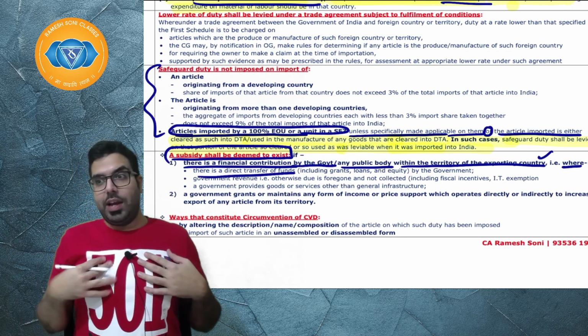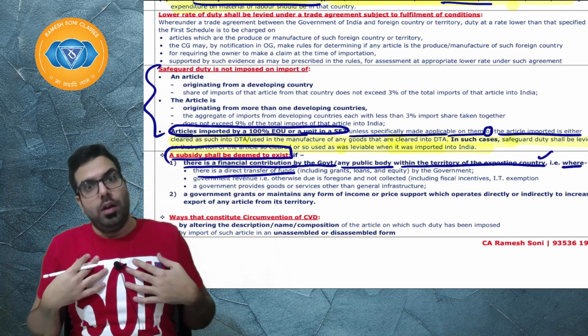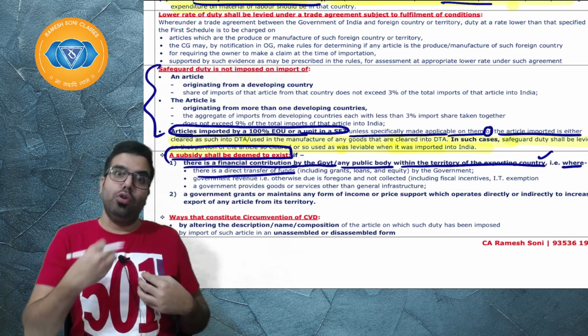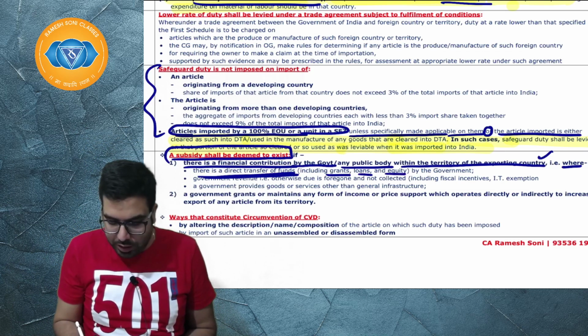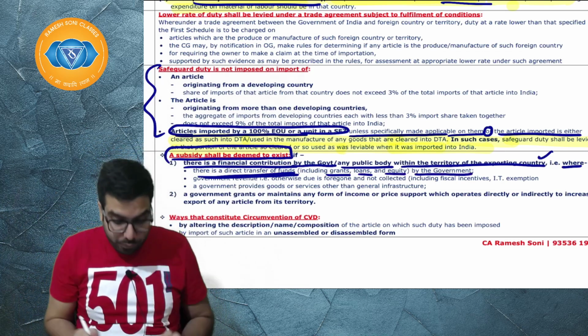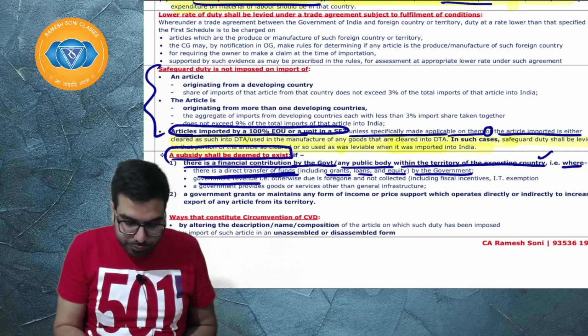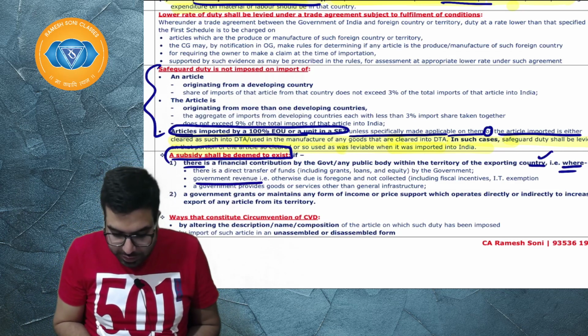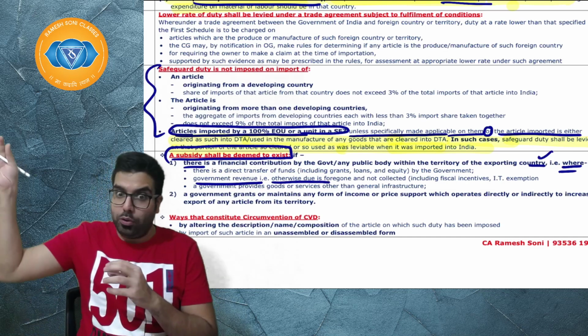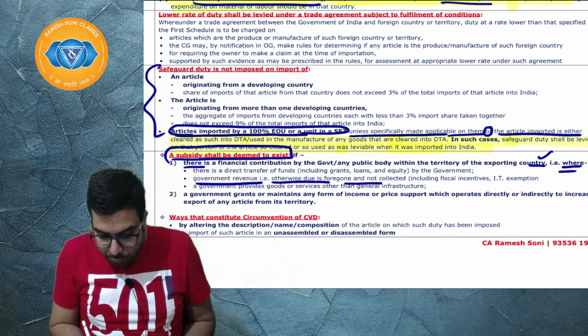Supposedly, I am in China. The Chinese government is giving me direct funds to make those goods and export. There is a direct fund transfer, including grant, loan, equity by the government. The government is giving me funds. Or, where government revenue that is otherwise due, which I have to pay to the government, might be taxes, are foregone and not collected.